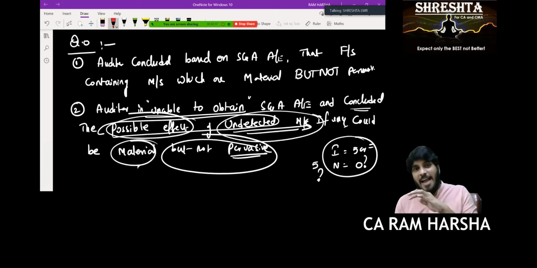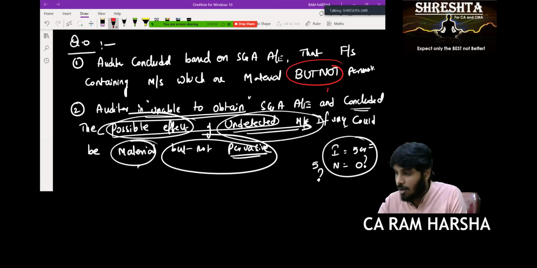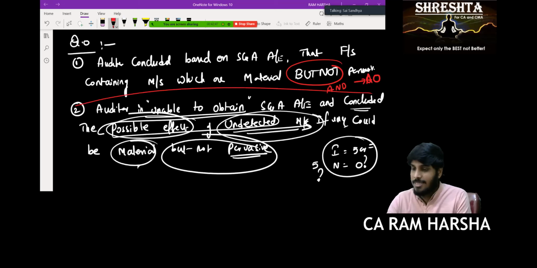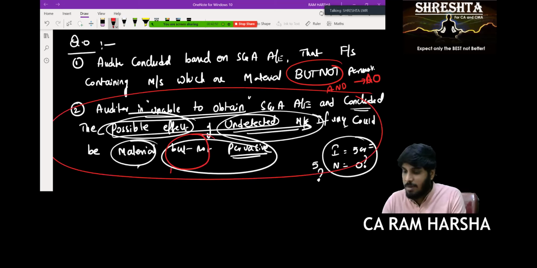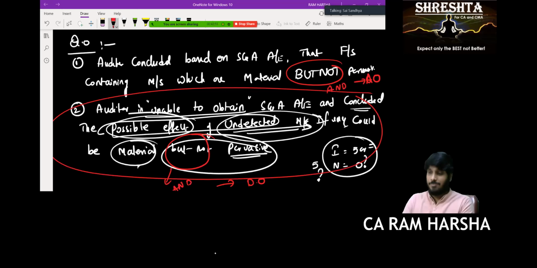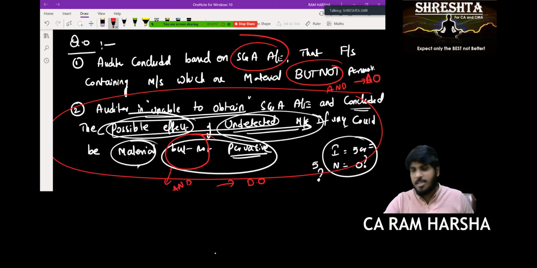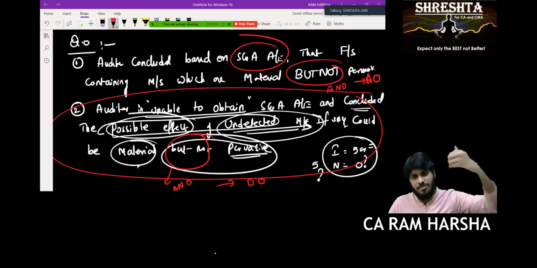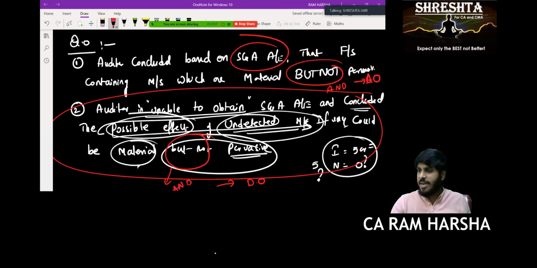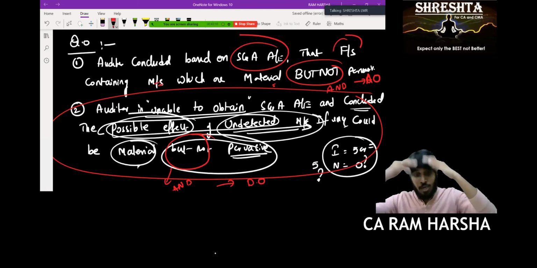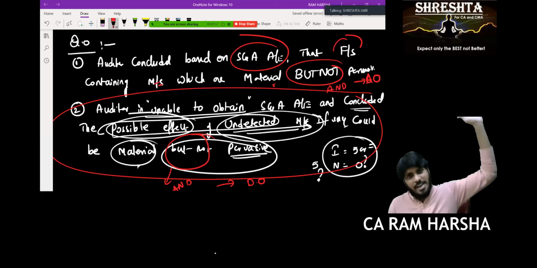Now, how to bring the adverse opinion definition? How to bring the disclaimer opinion definition? Here, instead of "but not," if you just add the word "and," you will get adverse opinion. In the second part of the definition, if you take this "but not" and keep "and," you will get which definition? Disclaimer. Suppose the auditor concluded based on sufficient appropriate evidence that liabilities are misstated by 30 crores, fixed assets by 30 crores, current assets by 20 crores, that the financial statements contain mistakes which are material and also pervasive, you give adverse opinion. Say financial statements are wrong.